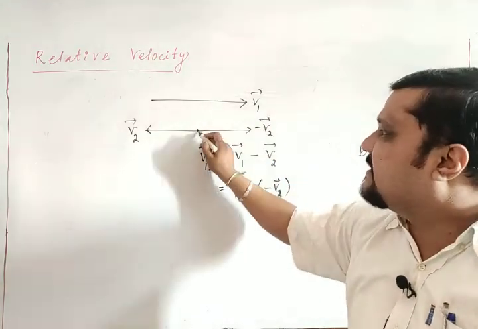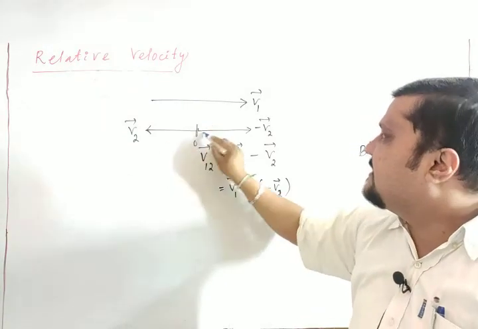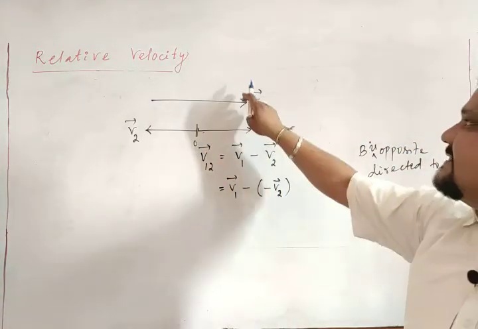If v1 is this one and I consider this the origin, this is minus v2. Now both are in the same direction.